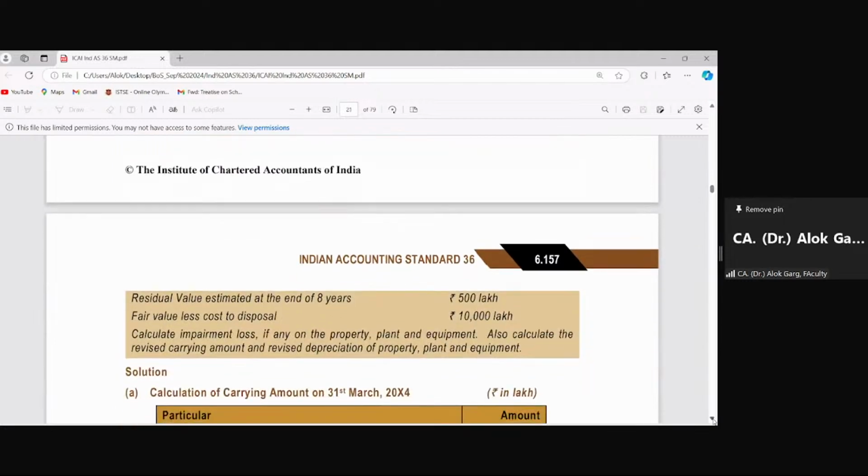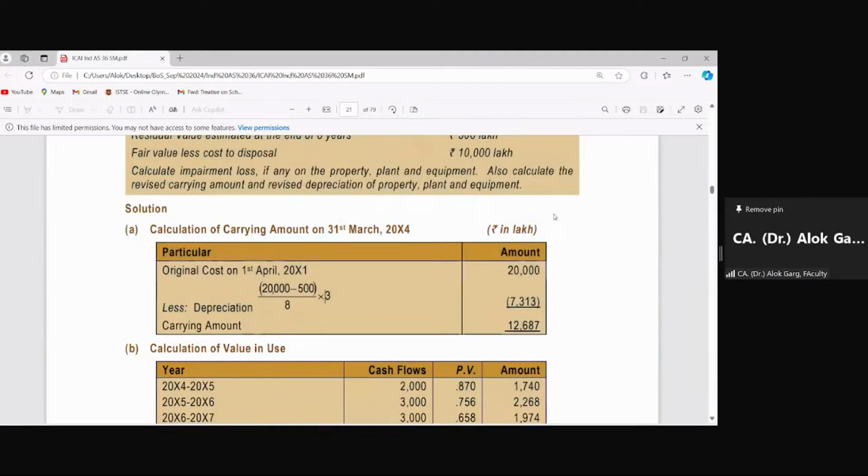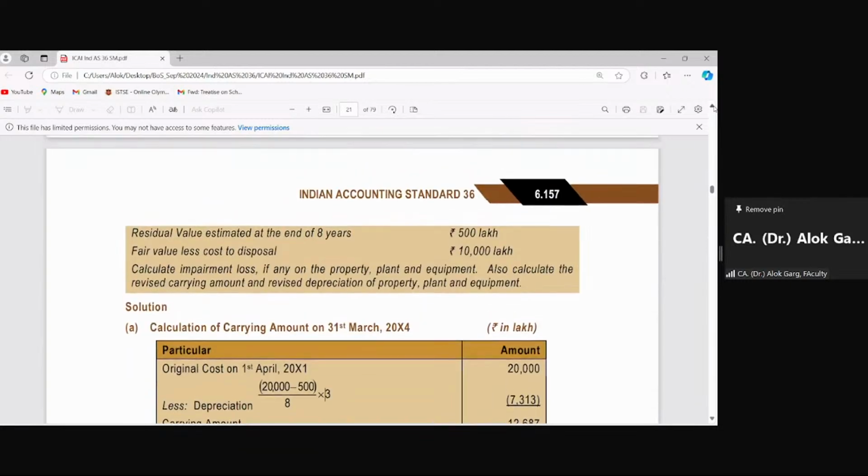Then the question says the residual value estimated at the end of 8 years is 500 lakhs. Fair value less cost of disposal is also given in the question, 10,000 lakhs. Calculate impairment loss, if any, on the PPE. Also calculate the revised carrying value and revised depreciation of PPE. Is the question clear to everyone?